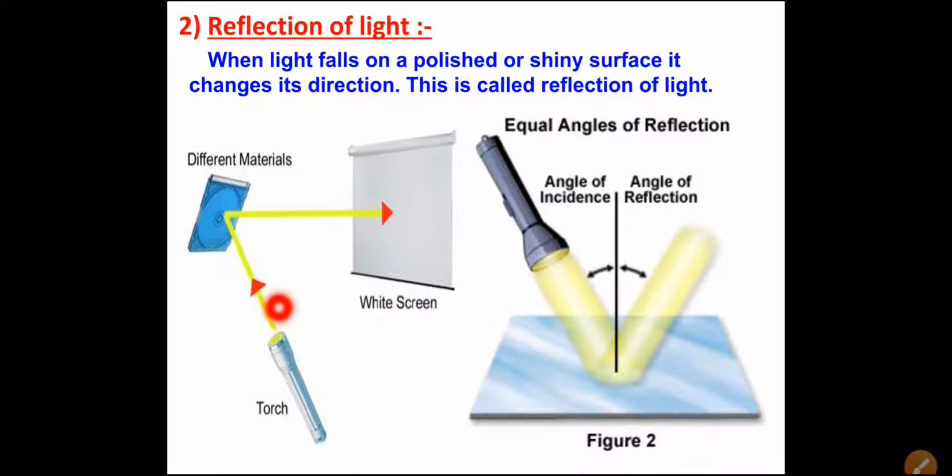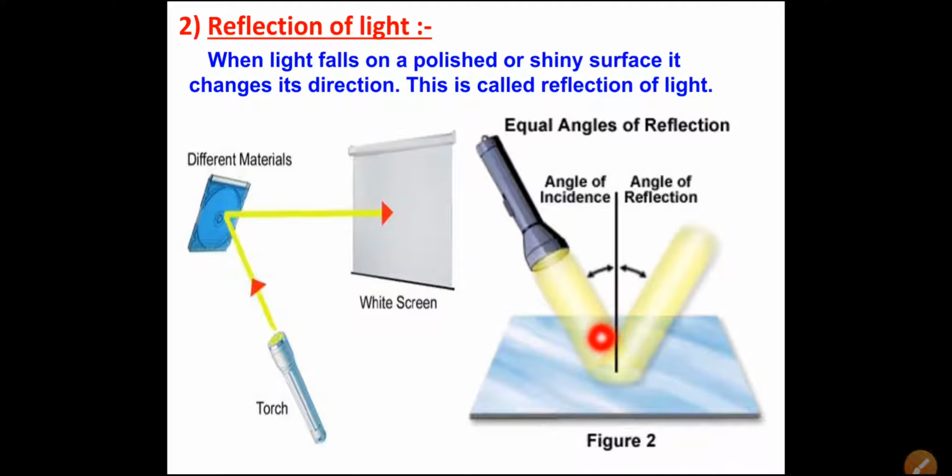So here from the torch the light has fallen on the object. This light is the emitted light, and when it falls on the shiny surface, on the polished surface, that light changes the direction. Here you can see the direction of the light is changed, and this is called reflection of light. That reflection can be obtained on a white screen or any type of screen. Here, on the wall also, we can sometimes see the reflection of the light.